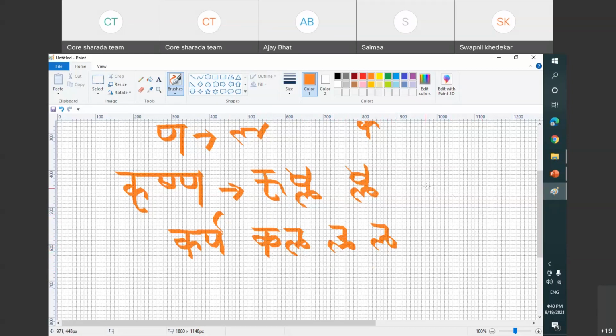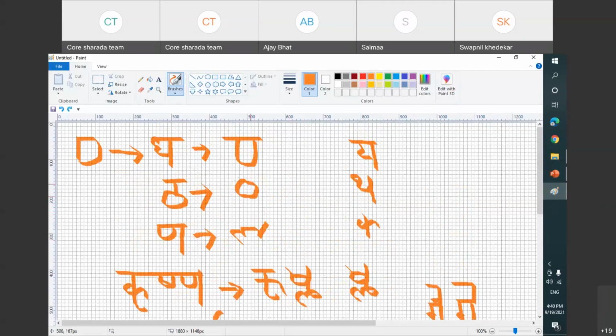When R is above, like suppose R and G I have to write, I don't write it R and G because this sometimes gets omitted. So what we do that time, we just write like this. When R is written above, we just write like this. This is understood. This is R. So that we will take a separate class on that, no problem. Snehaji will explain that to us in the next class. But today I'm just showing this is how we write Karan. Now there is another alphabet, K, right?